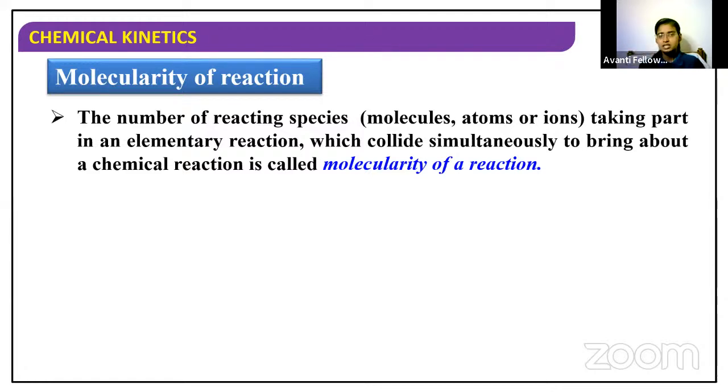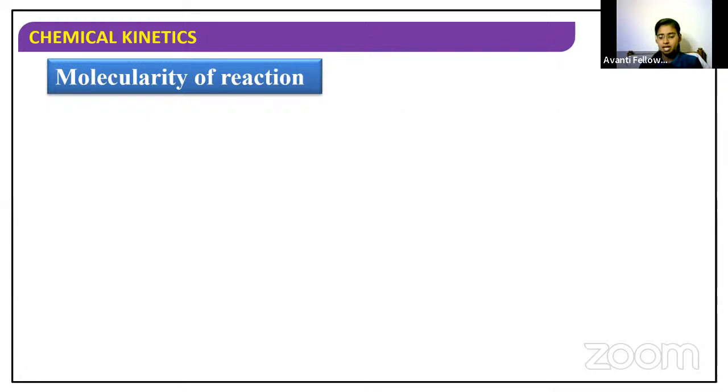That is the molecularity for a complex reaction. We'll discuss some examples so you can understand it better. The number of reacting species taking part in an elementary reaction which collide simultaneously at the same time to bring about the chemical reaction is called molecularity. So take down the definition.